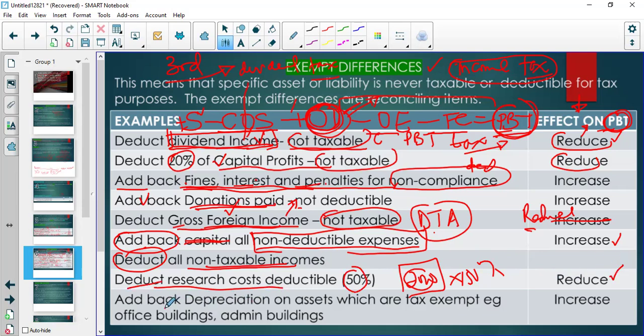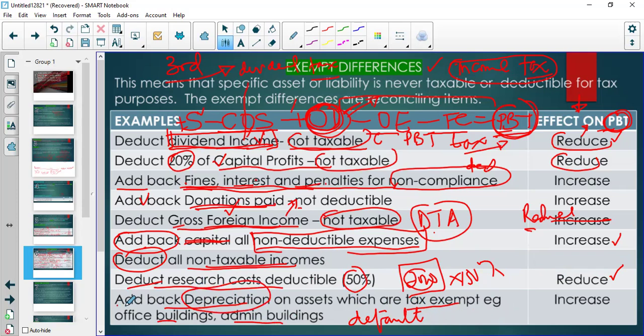And then there's also depreciation on assets which are tax exempt. So if you see depreciation on office buildings, administration buildings, before we have any further information, the default is that their depreciation is not deductible.